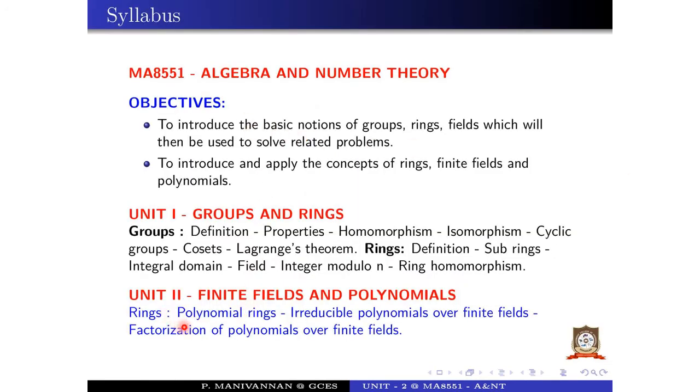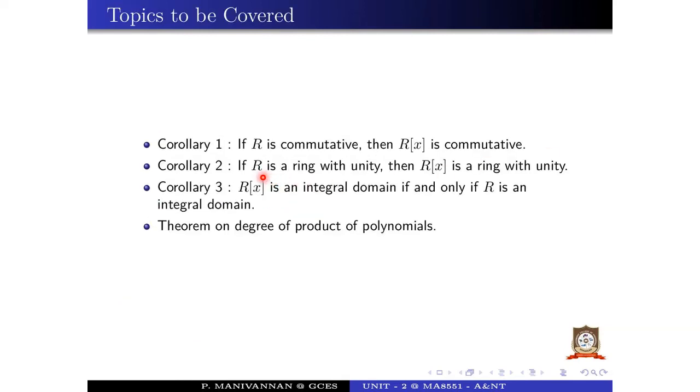In this paper, we discuss some corollaries to the polynomial ring. In the previous videos, we discussed the polynomial rings. In this video, we discuss the corollaries about the polynomial rings. In this video, we discuss the results. Corollary number 1. If R is commutative, then R of X is also commutative.